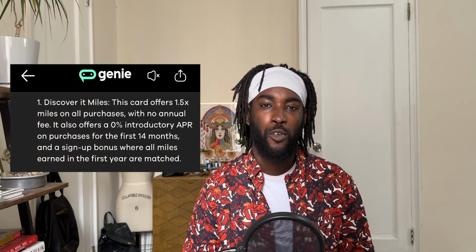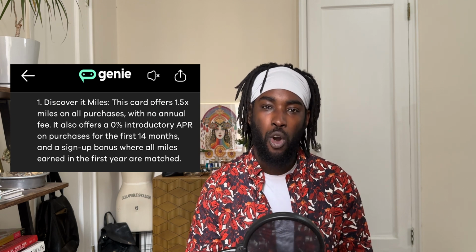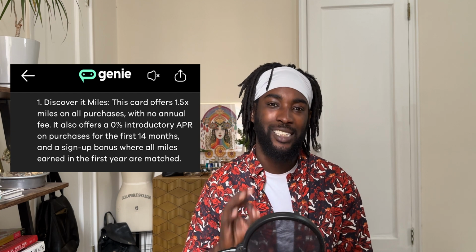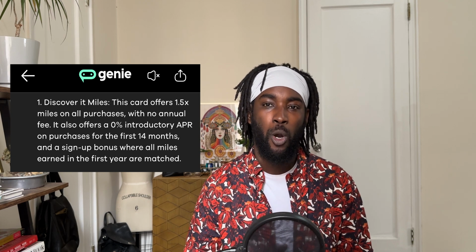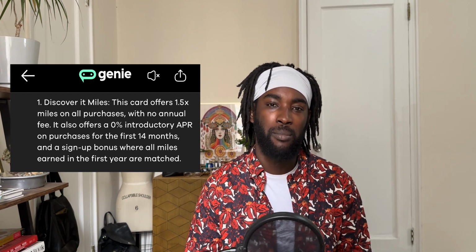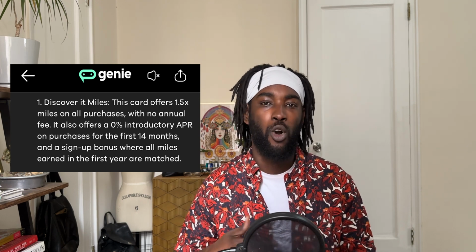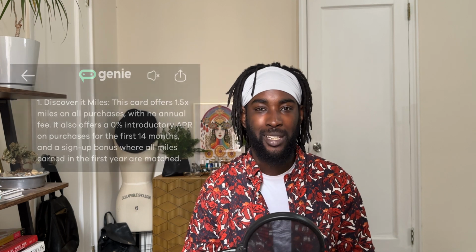It spit out these answers for a couple of reasons, and we're gonna start off with the Discover It and what it says. I'll put that on screen for you right now. It says, this card offers 1.5x miles on all purchases with no annual fee, and it also offers a 0% introductory APR on purchases within the first 14 months, and a sign-up bonus for all miles that are matched within the first year.